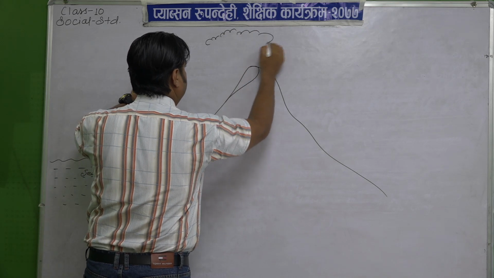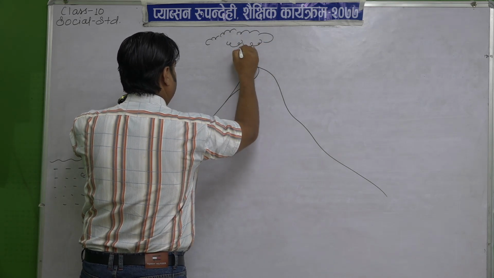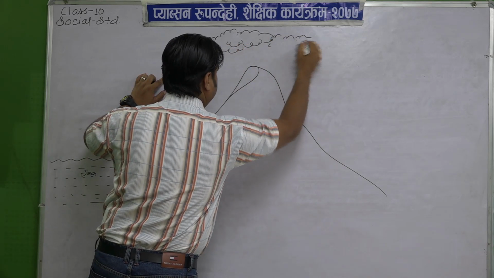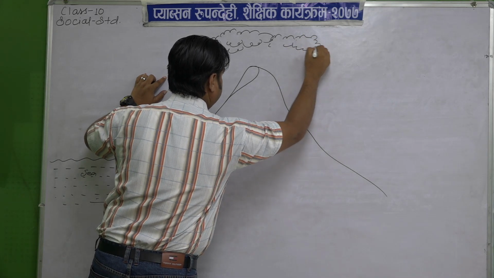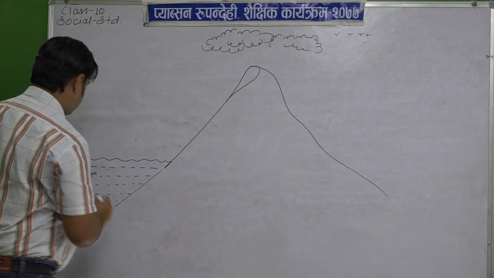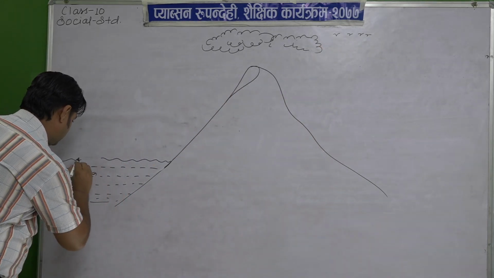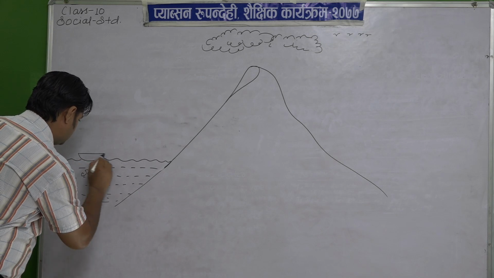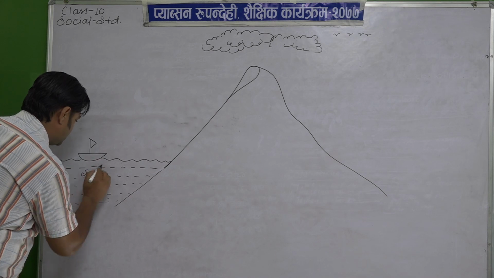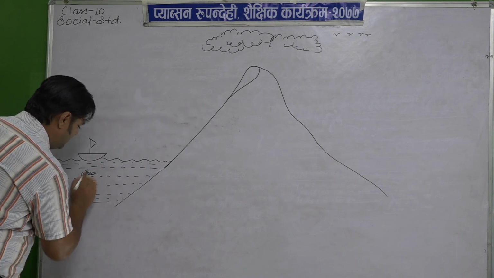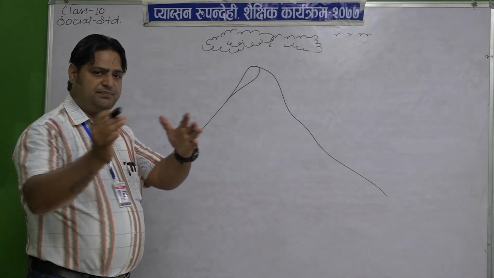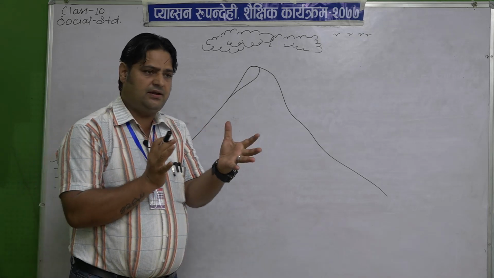This is the cloud. These are supposed birds. We are in geography, so we have to make this figure to understand, my dear student, how the rainfall occurs. Now listen to me and watch me very carefully, my dear student.